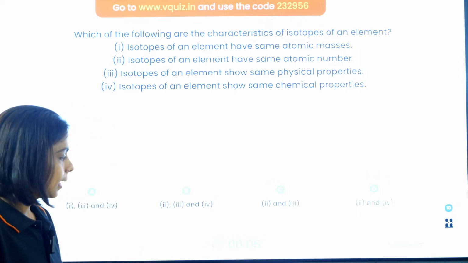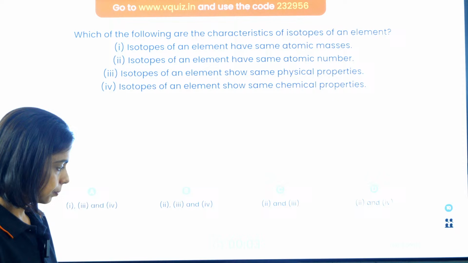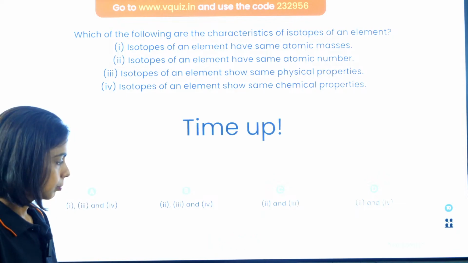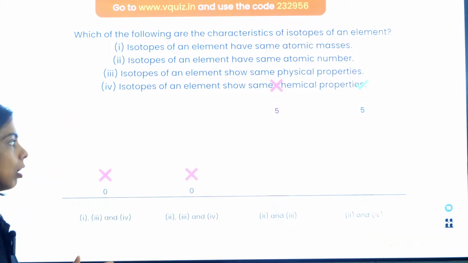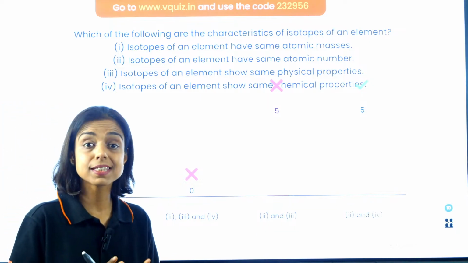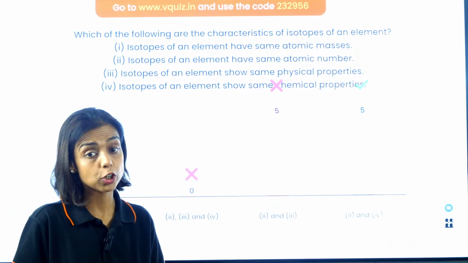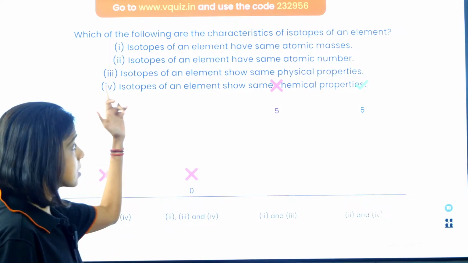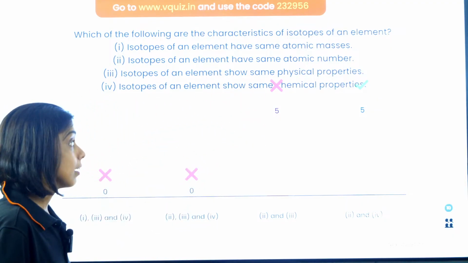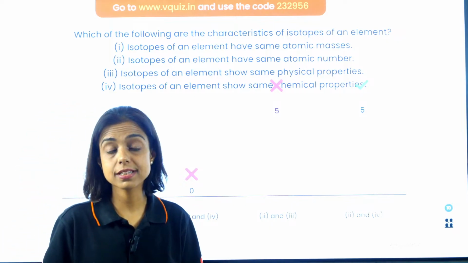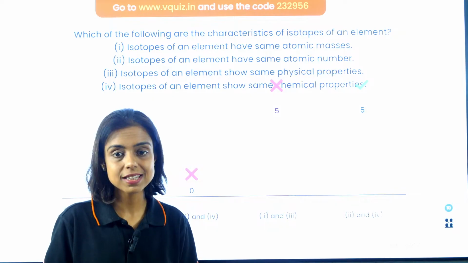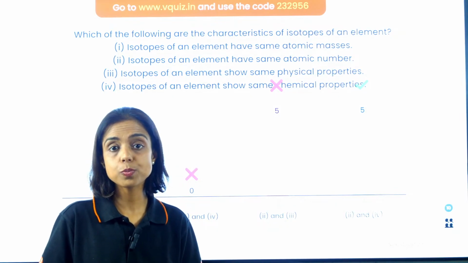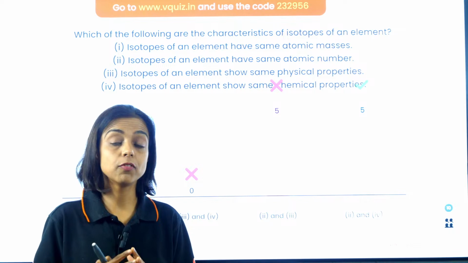Yes, quickly, time is about to end. Time is up. So isotopes have the same atomic number but different atomic mass. So what is the same? They have the same atomic number, and of course their chemical properties, the way they react, are the same. Their physical properties are not the same because their masses are different, right? So isotopes have the same atomic number and the way they react.